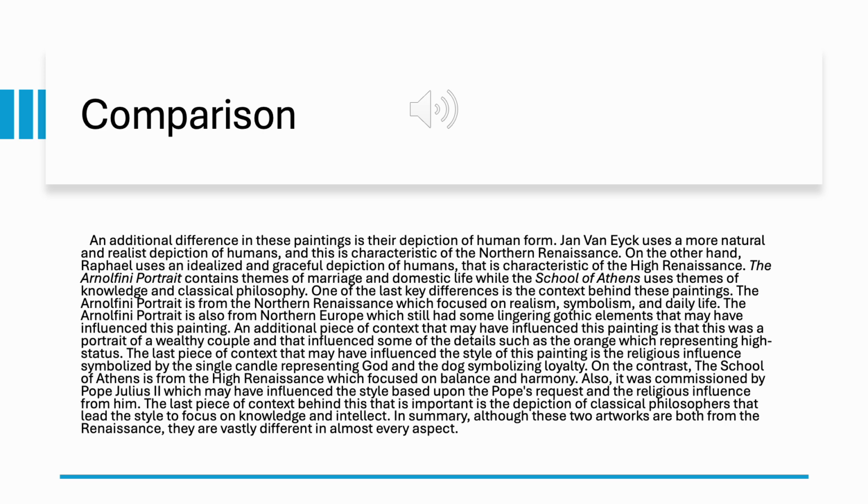In summary, although these two artworks are both from the Renaissance, they are vastly different in almost every aspect.